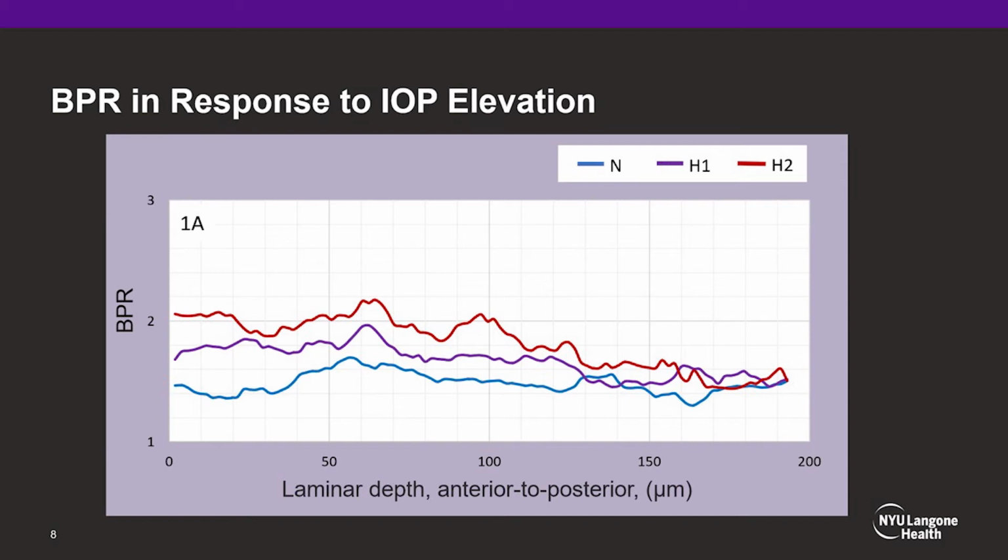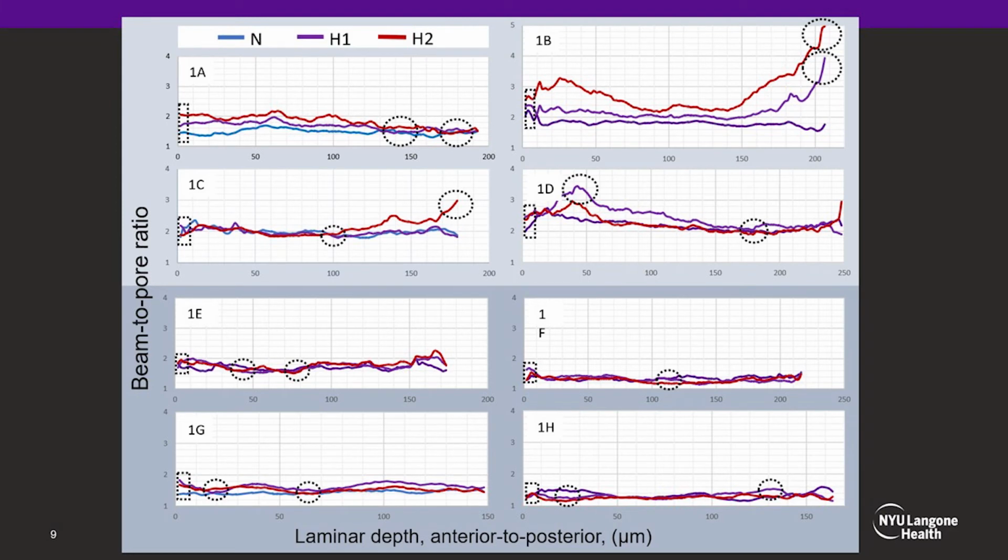We can appreciate a linear response to increased BPR that occurred with each pressure elevation and that was mainly in the anterior middle lamina cribrosa. Here we can examine the BPR response to IOP elevation in all 8 eyes. Quantitatively, we noticed that half of the eyes, the top four, showed evident BPR expressed deformation in response to IOP, while the rest did not.